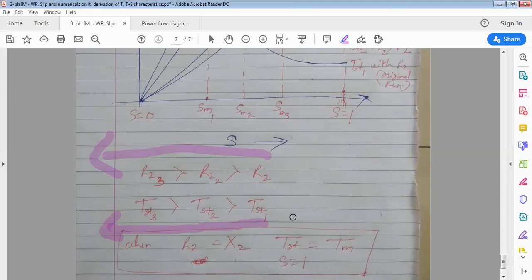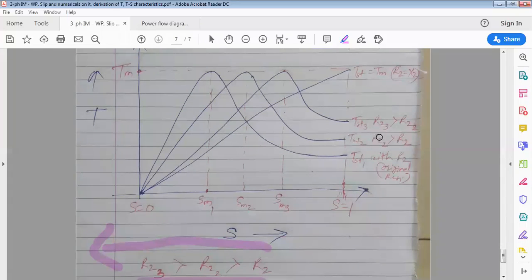So observe this and tell me, if you go on increasing rotor resistance, what happens to the starting torque? See the equations. Does it increase, decrease, or remain constant? Observe the equations. It increases. All of you can see here: as you increase R2, the starting torque produced by the motor increases, and that is possible only with a slip ring induction motor. The same thing is represented over here.